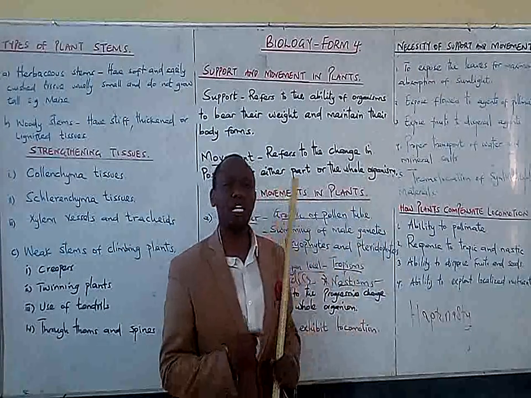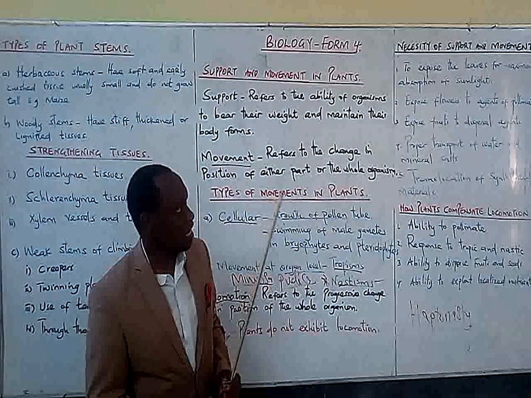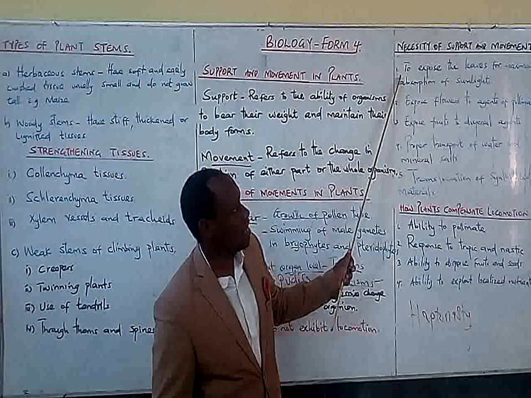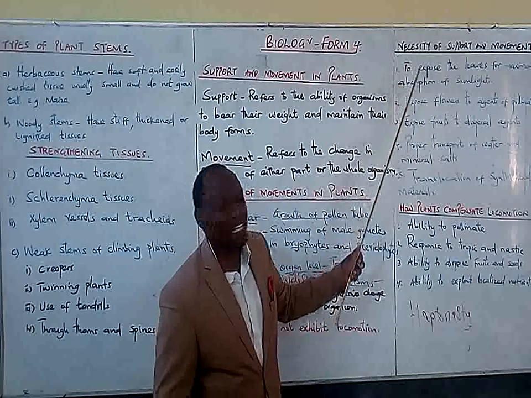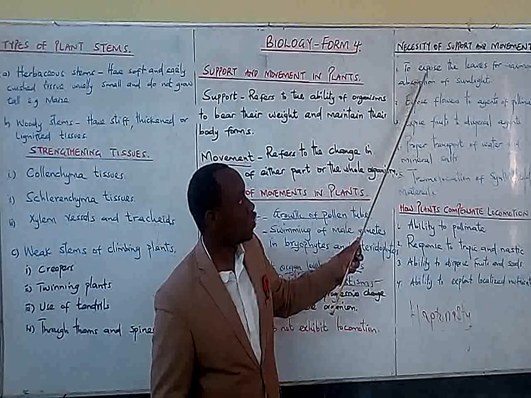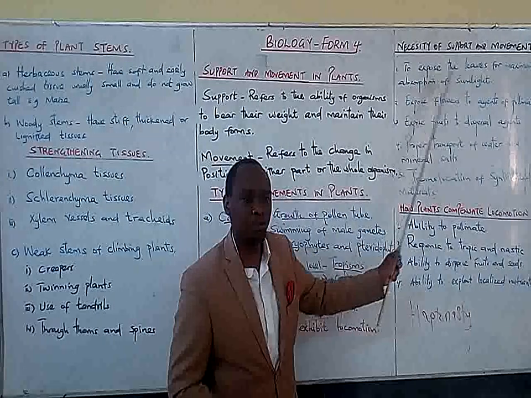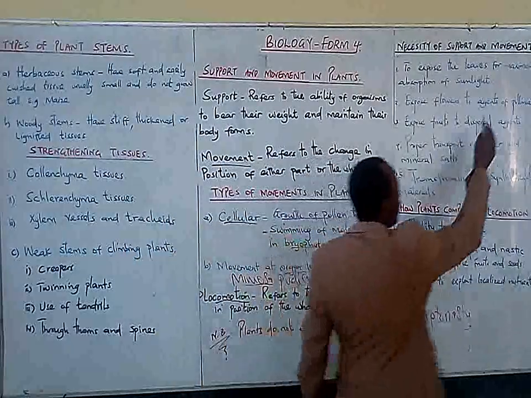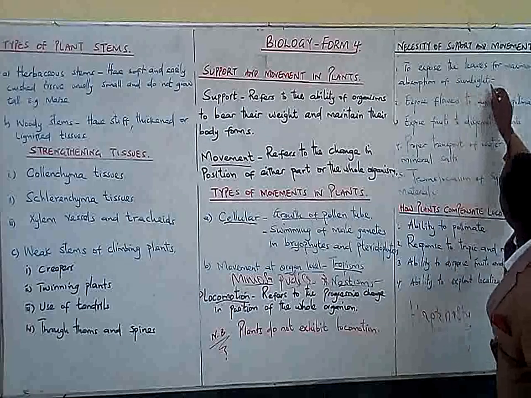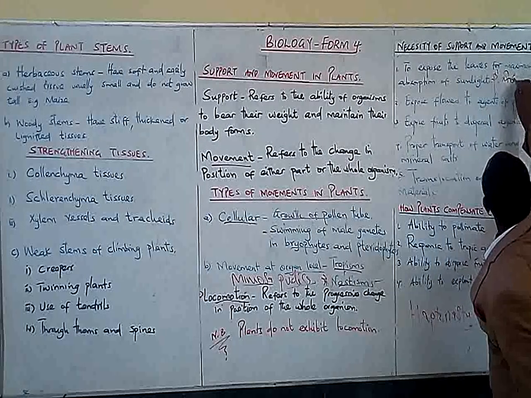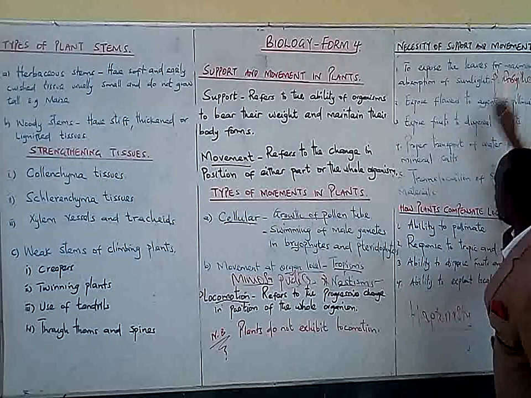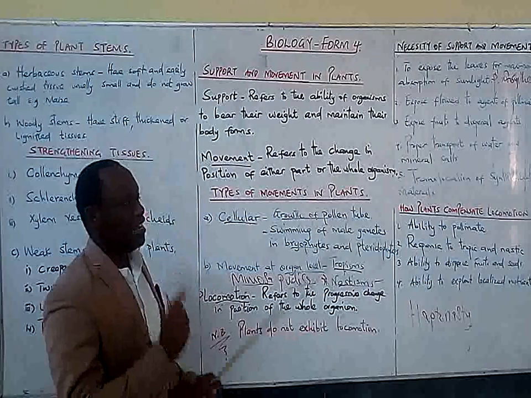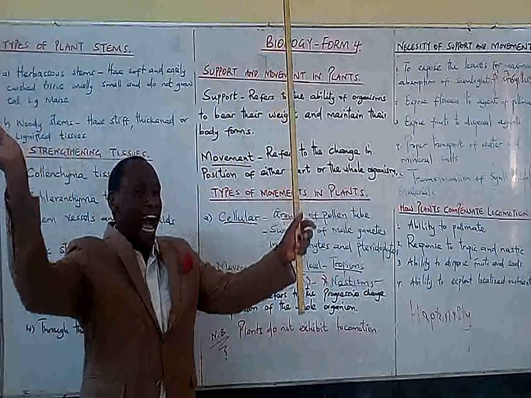Why do we need support and movement in plants? Now, dear learner, the first point we have on our board here is that support and movement are important to expose the leaves for maximum absorption of light, which is necessary for what? Photosynthesis. So the reason why we need to expose leaves is because of photosynthesis. And remember, photosynthesis is the process by which plants make their own food. So they need to be supported for the leaves to remain upright.